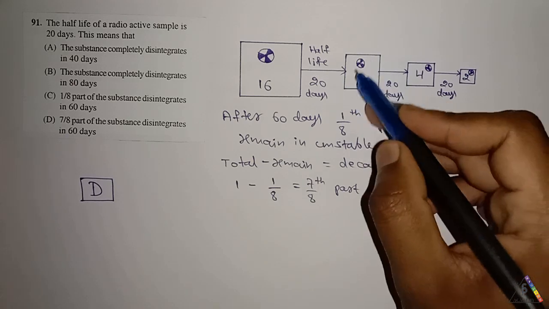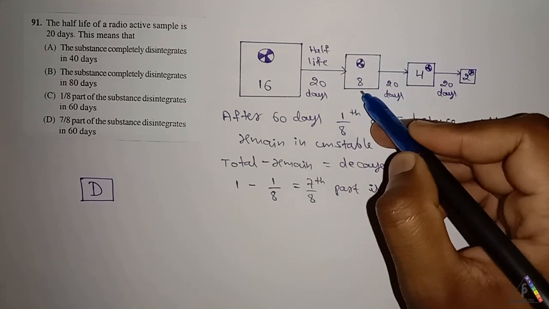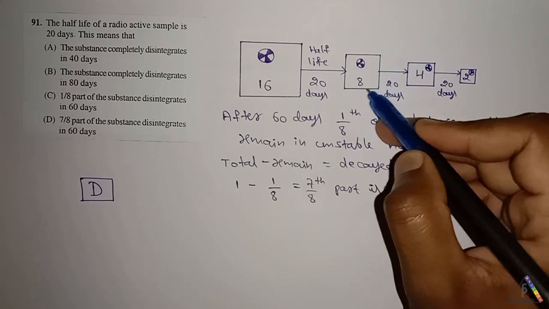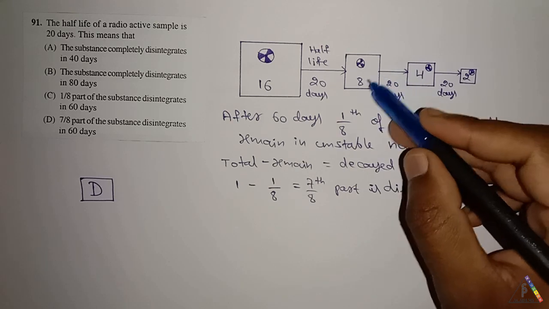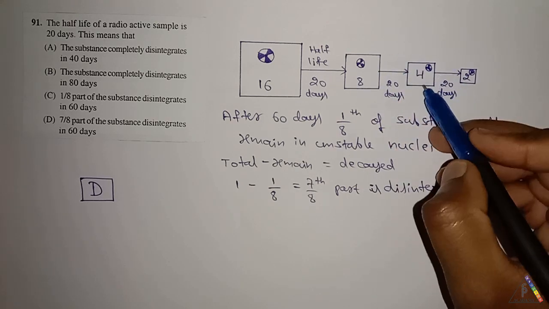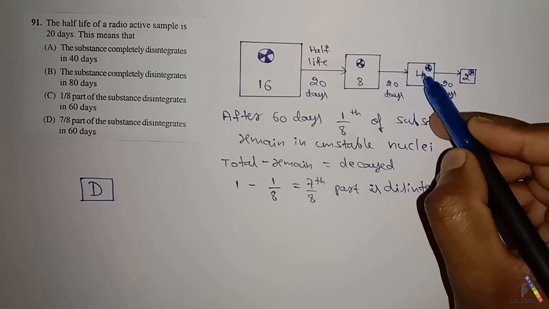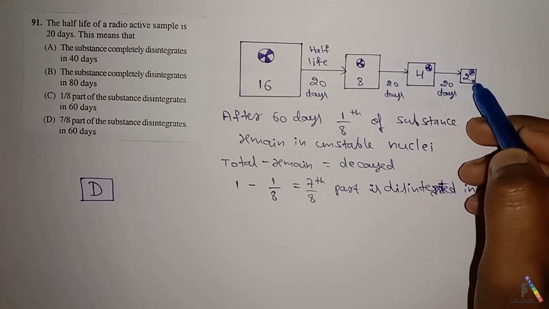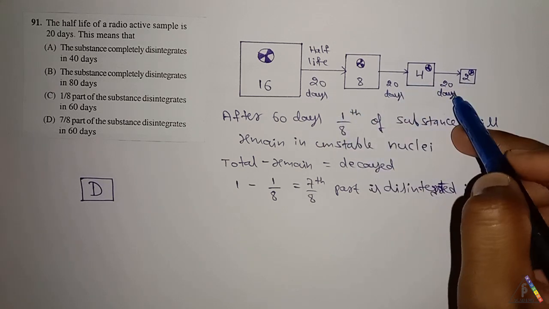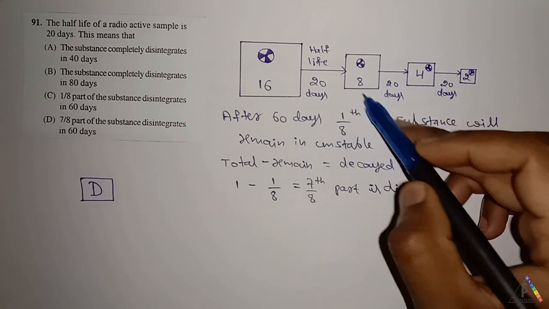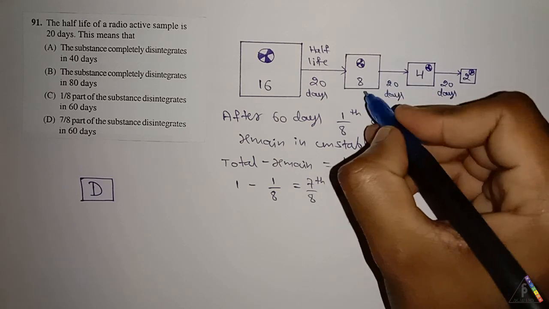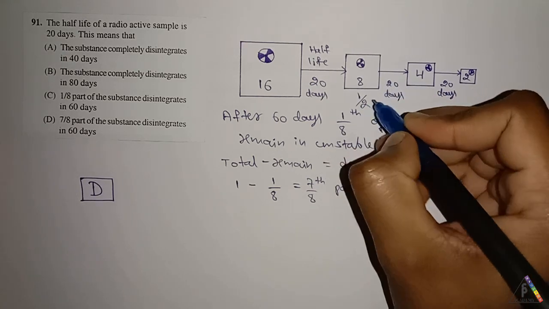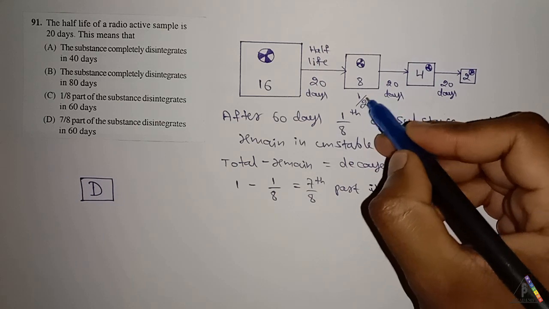Again, the half-life of this 8 particle radioactive substance, after 20 days, it will be reduced to 4 atoms. Again, for another half-life, it will be reduced to 2 atoms. That means after 60 days, half of the radioactive substance will be reduced.